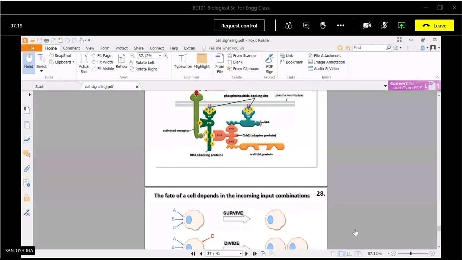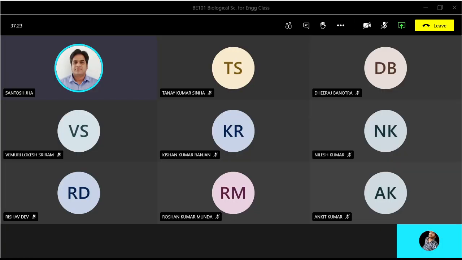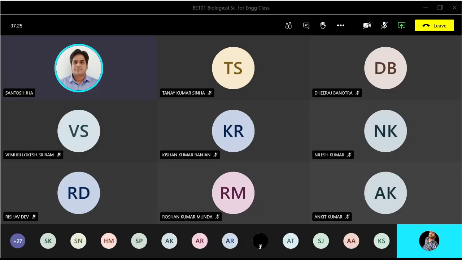Besides this, we also have to study the process of hearing.